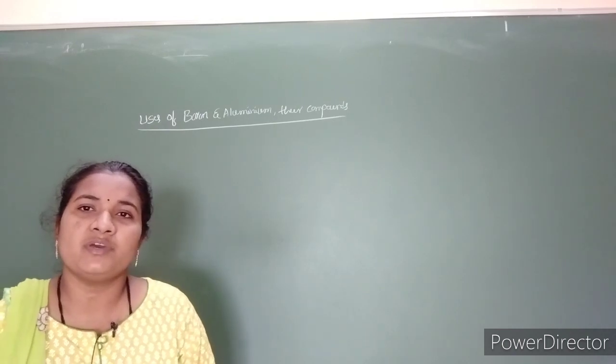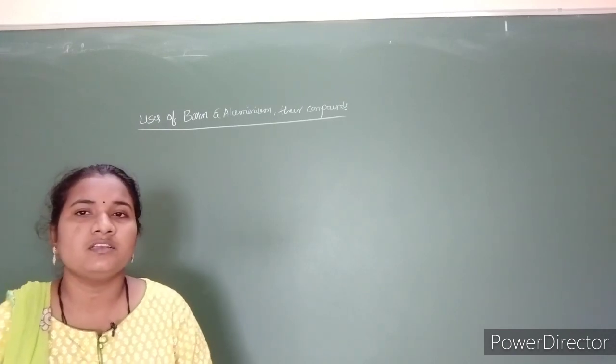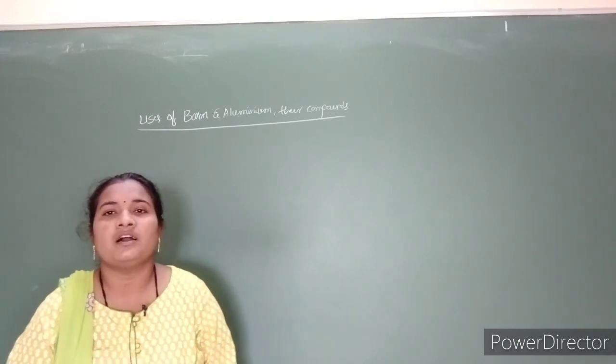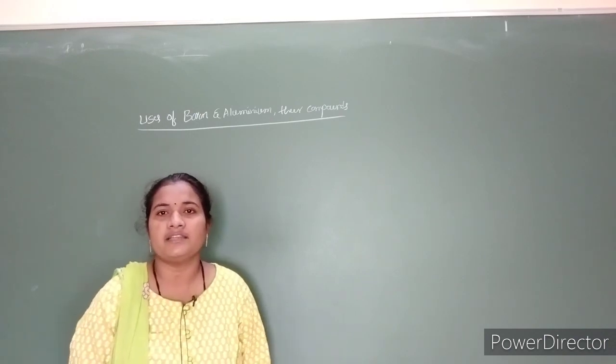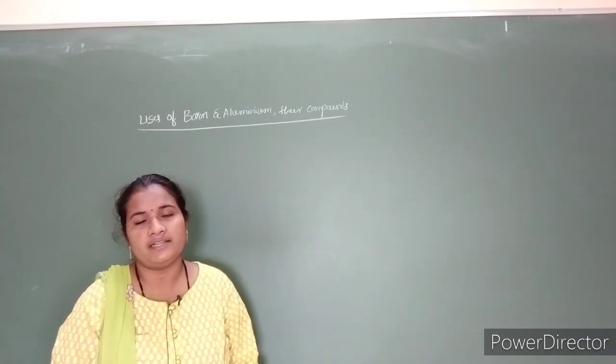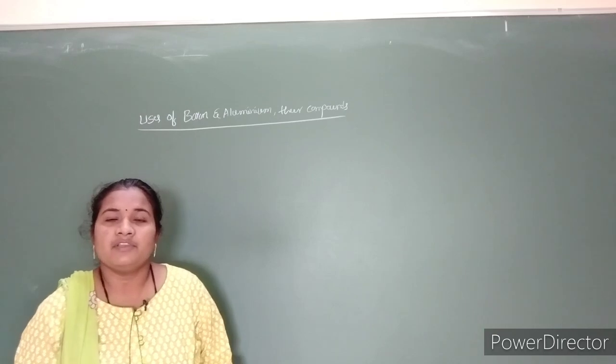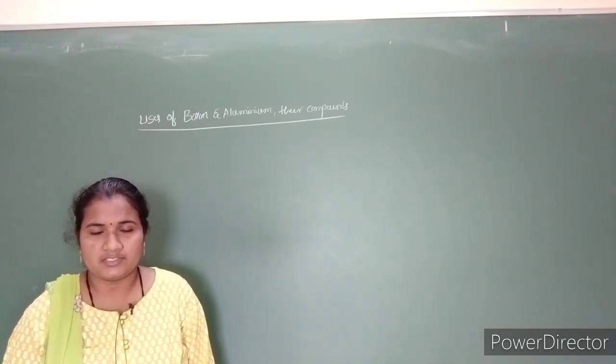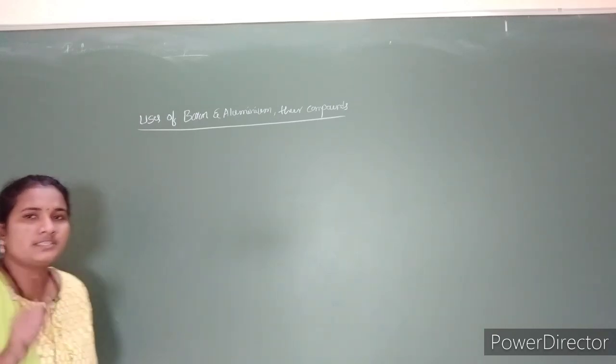If you see one by one, boron is firstly hard in nature and shows a high melting point, it has low electrical conductivity, and it also shows low density.